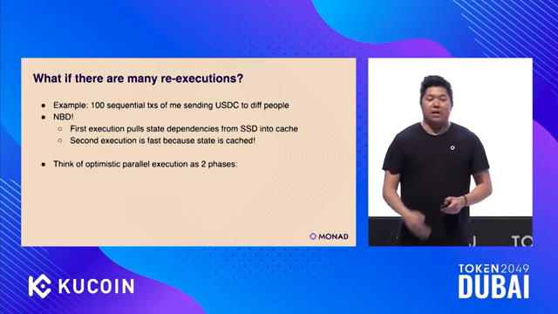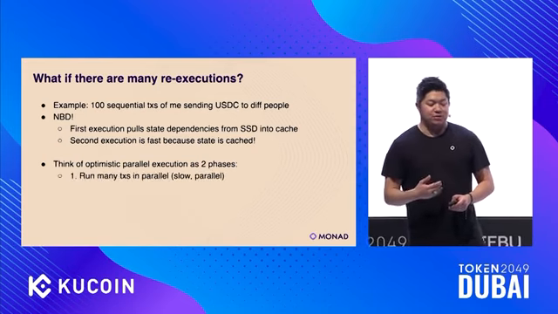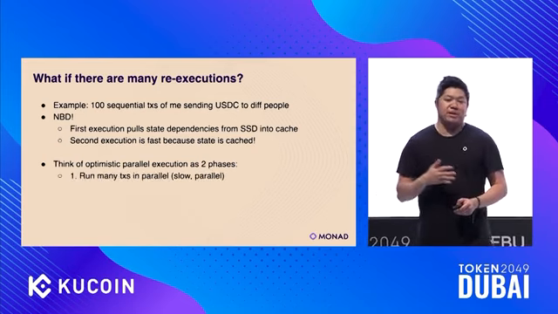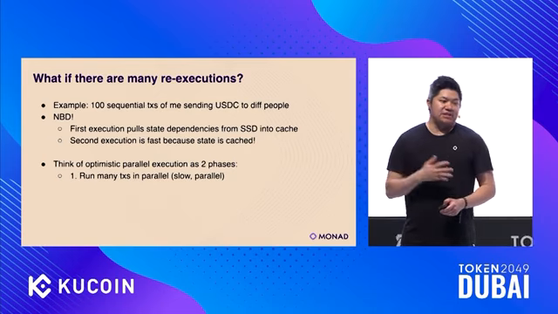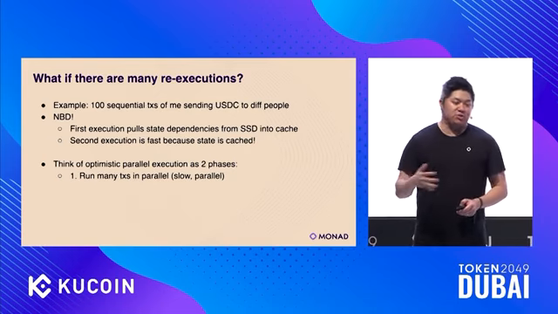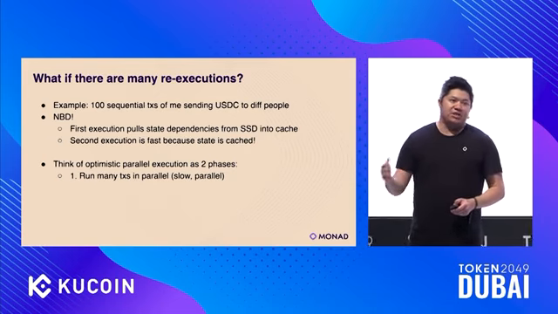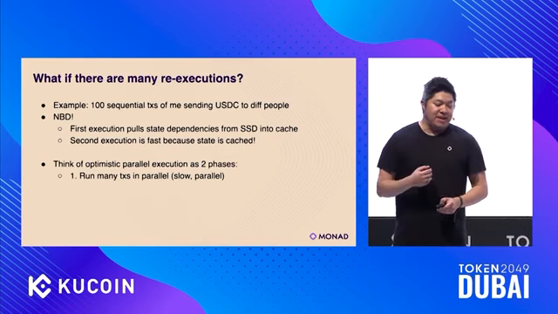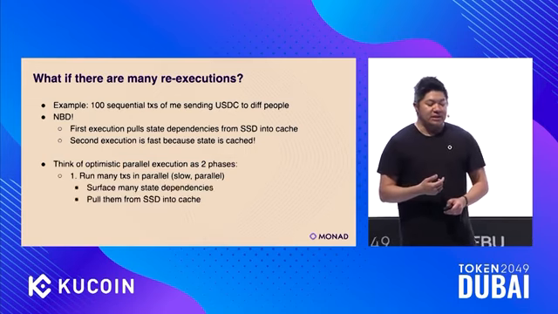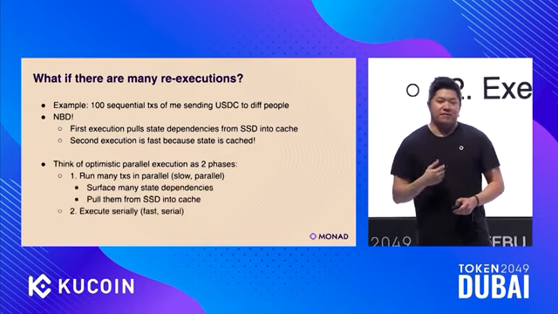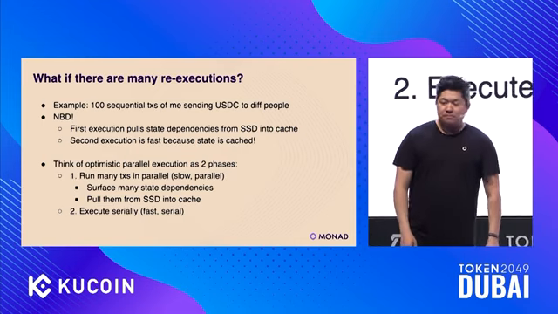So you can think of optimistic parallel execution as two phases, where the first one is running many transactions in parallel. This is slow, but it's in parallel, so we're doing many transactions worth of work, pulling many transactions worth of state in. And then the second stage is fast because we already have all the dependencies in cache.